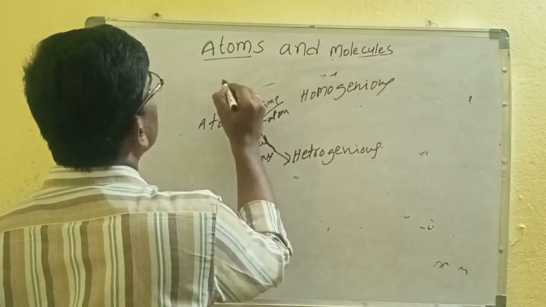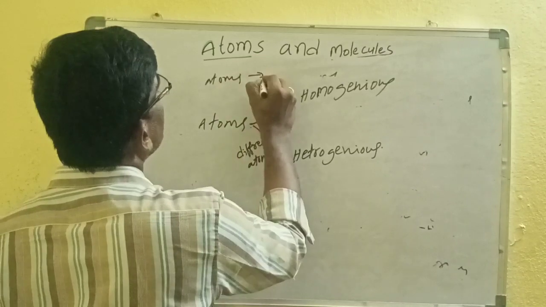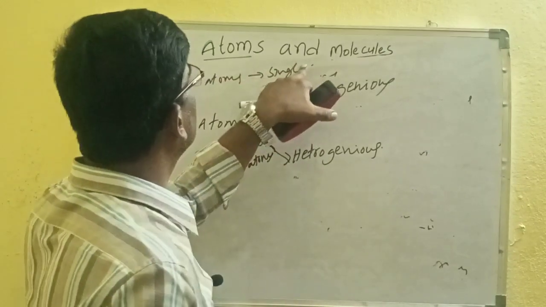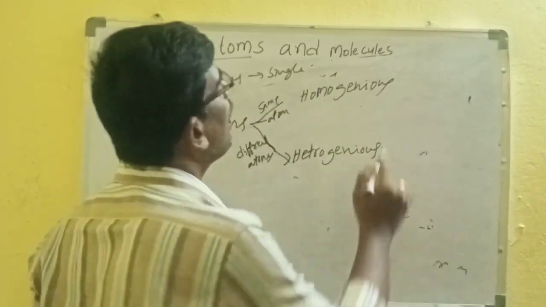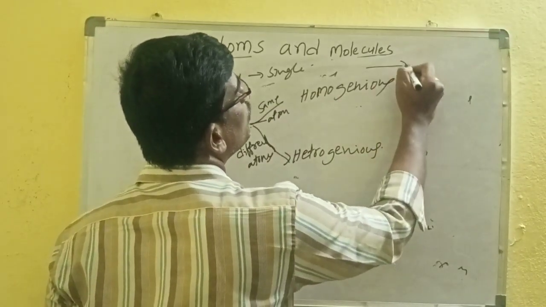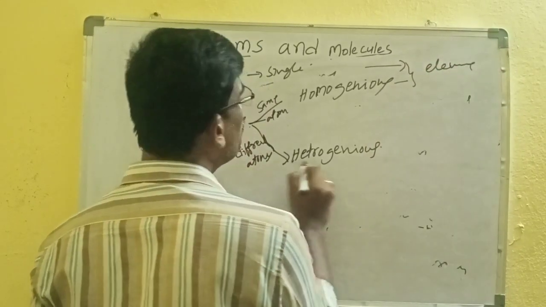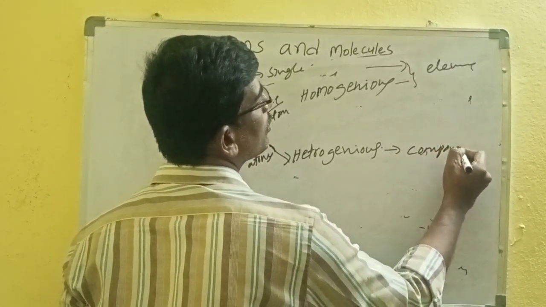Some atoms exist as a single. A group of individual atoms is called an element. A group of homogeneous molecules is also called an element. A group of heterogeneous molecules is called a compound.